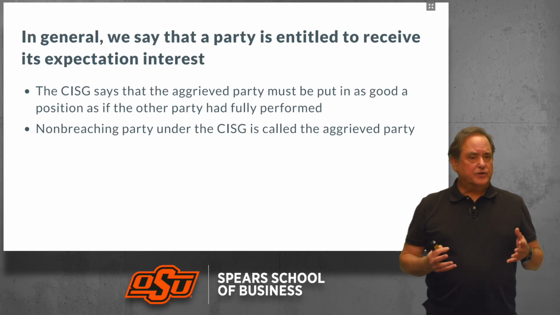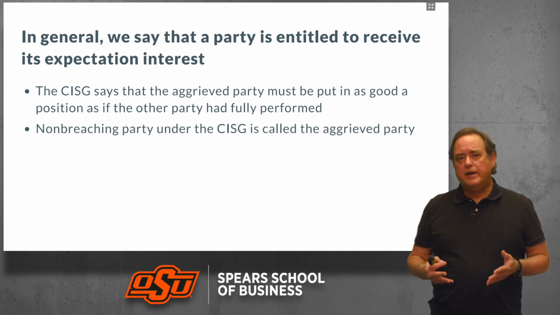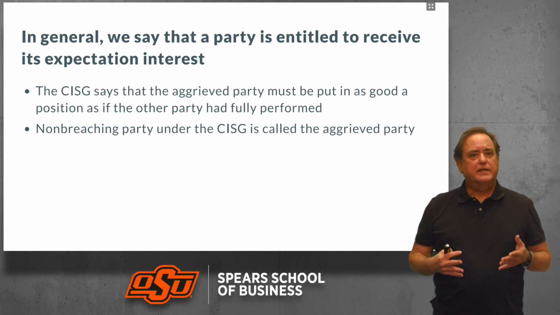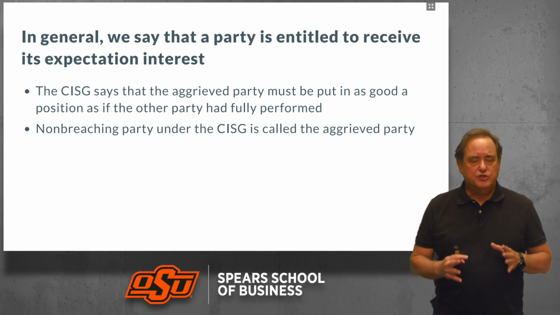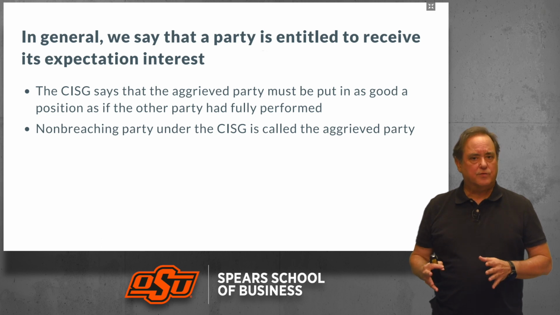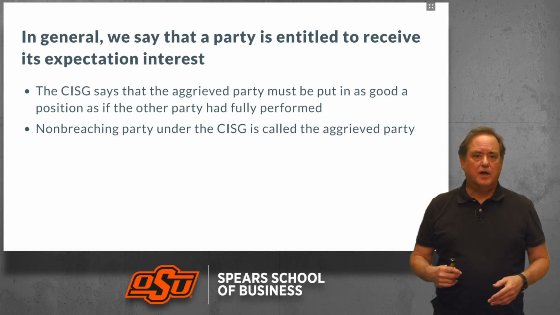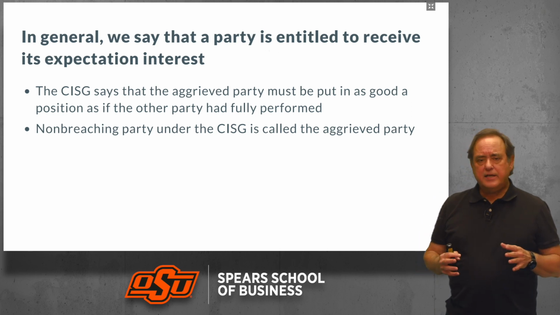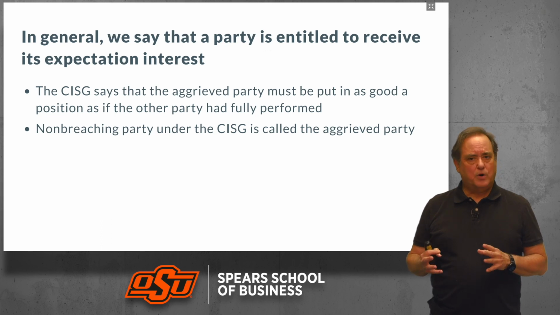Now, in measuring monetary damages, we say that a party is entitled to receive its expectation interest. Remember, this is the general measure of recovery. What did you expect to receive under the contract? Now, the CISG calls the non-breaching party the aggrieved party.